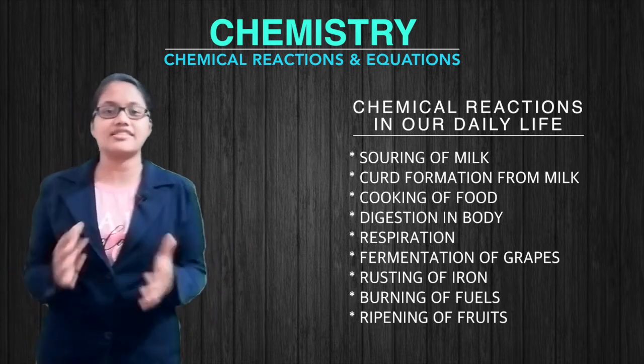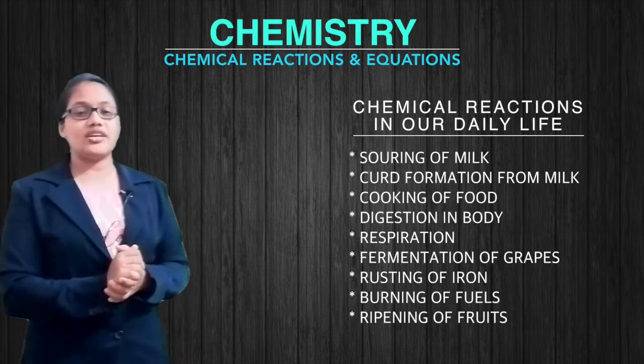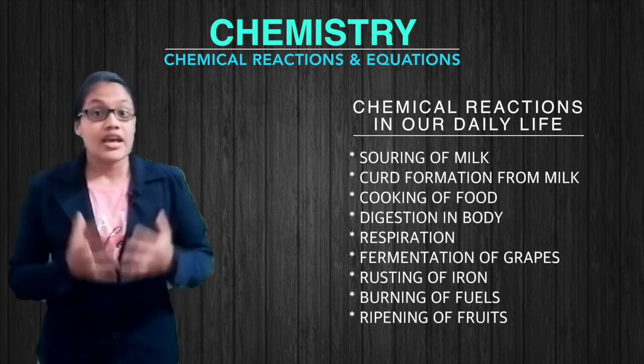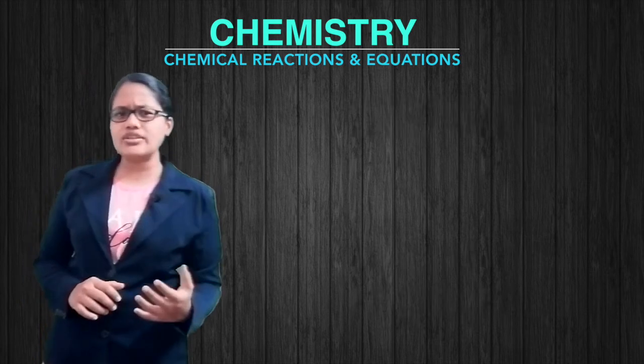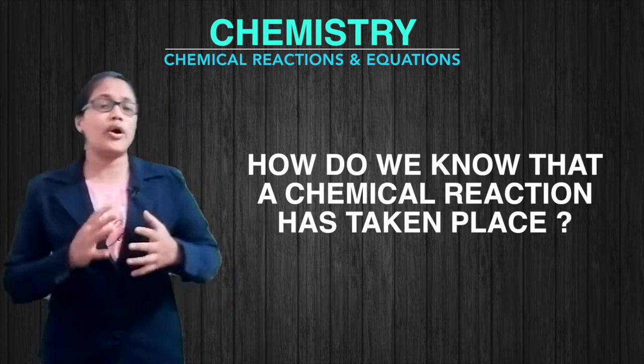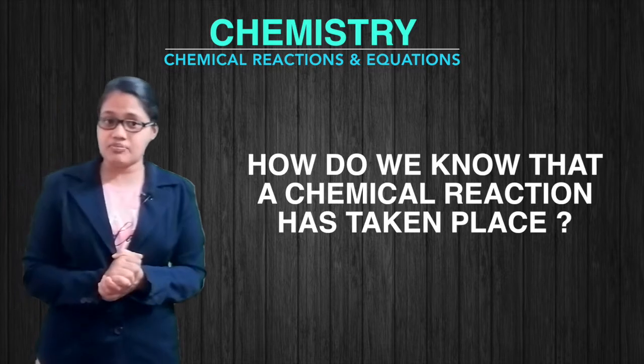All these are examples of chemical changes which involve chemical reactions.